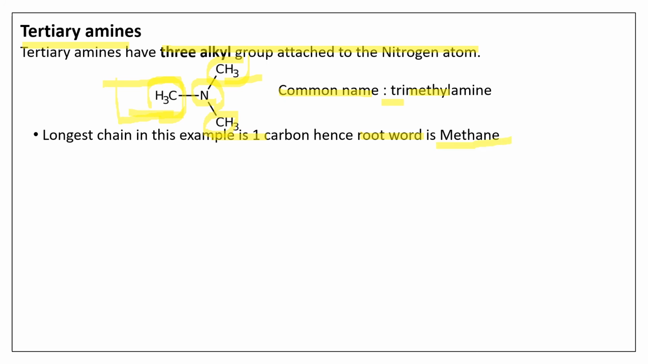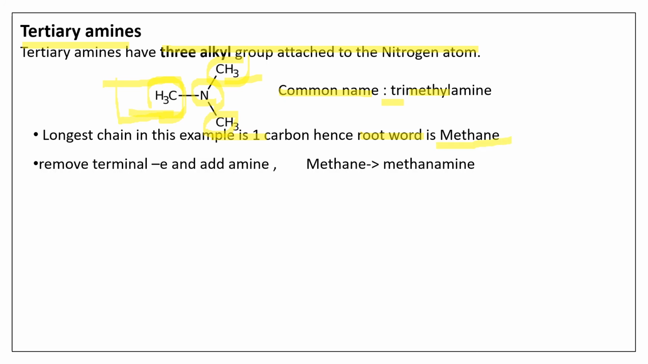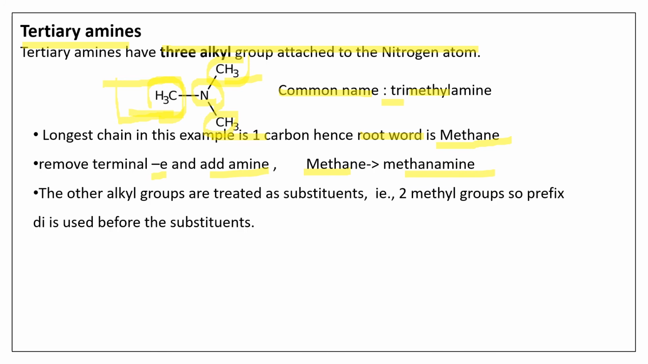So now the root word becomes methane. Remove the terminal E and add amine. So methane becomes methanamine. Right. Then there are other methyl groups. There are two other methyl groups, isn't it? So these two methyl groups are treated as substituents, so the prefix di has to be used before the substituent. So methanamine becomes dimethyl methanamine. So you had methanamine, and one of the methyl groups has become the root word and